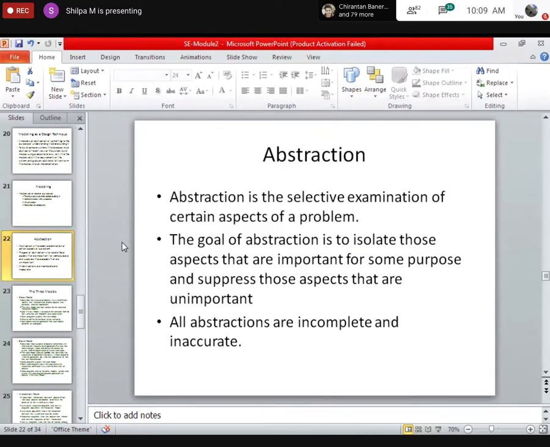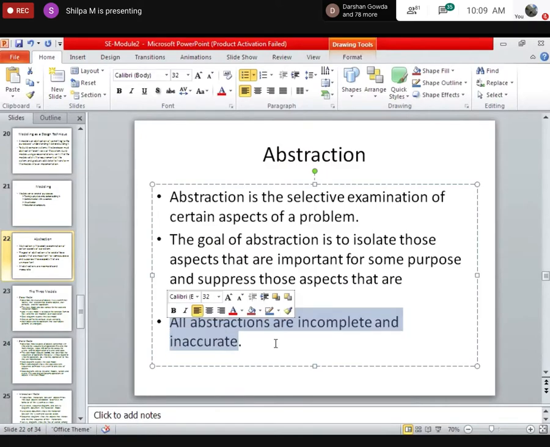How to solve it, what will be there, we come up with that abstraction. Of course, all abstractions will not be complete or completely accurate. It will only address a certain part of a problem. But abstraction is certainly required when we are dealing with complex problems.